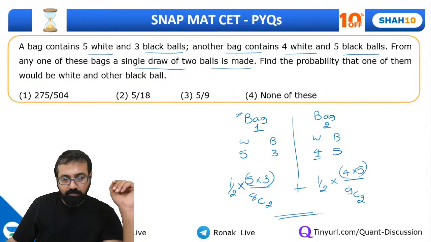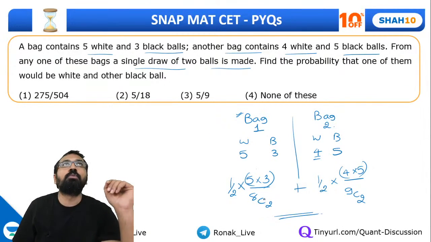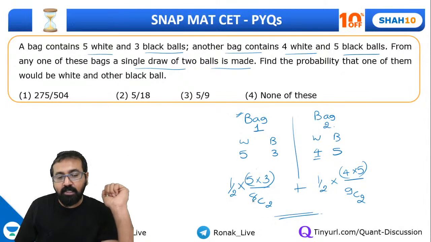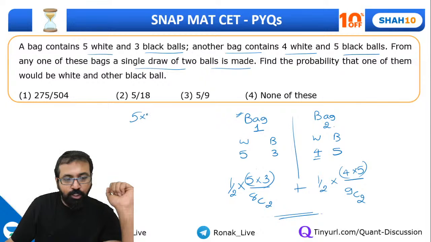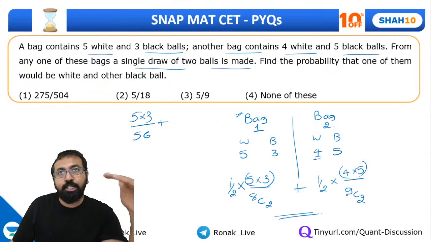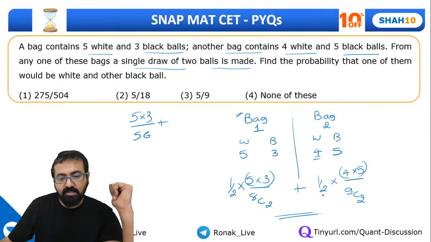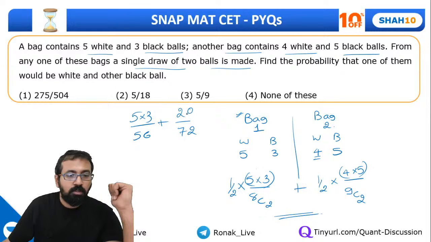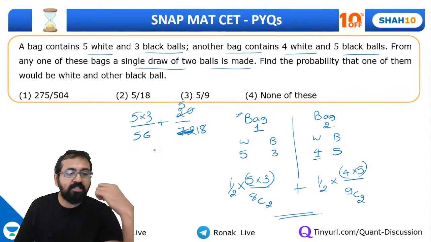Yeah, so let me just solve it. 8C2 is 8 into 7 by 2, that is 28, right? Into 2, 56. So I'll get 5 into 3 divided by 56 plus 9C2 is 9 into 8 divided by 2, that is 36, into 2, 72. And numerator will be 20. So this is nothing but I can say straight away 5 by 18. What is the LCM of these two, guys?